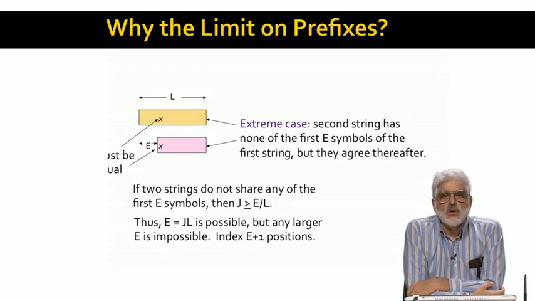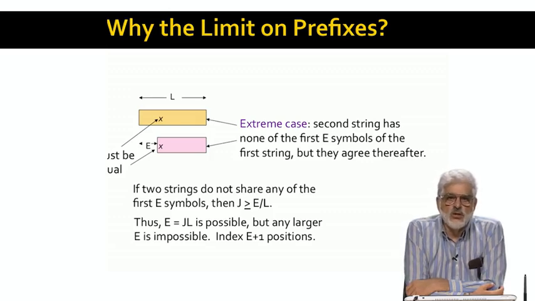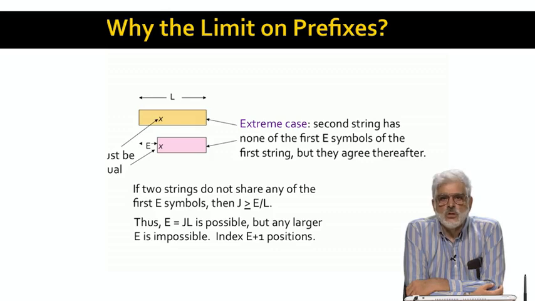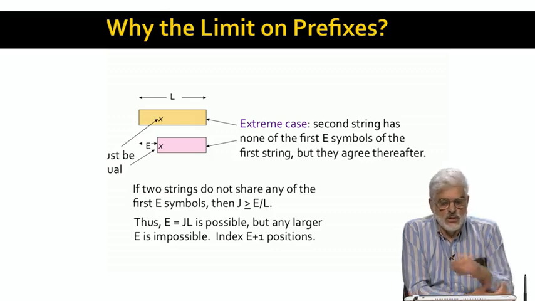Suppose we index the orange string under its first E plus 1 positions. That's the floor of JL plus 1 positions. We can take the floor since the number of positions we use has to be an integer. Then if the purple string is at distance at most j, it will have at least one of the symbols under which the orange string is indexed.